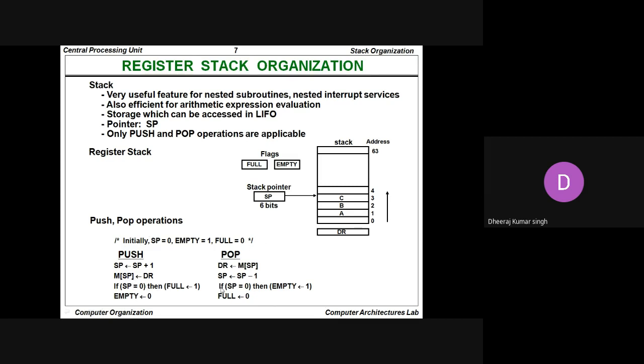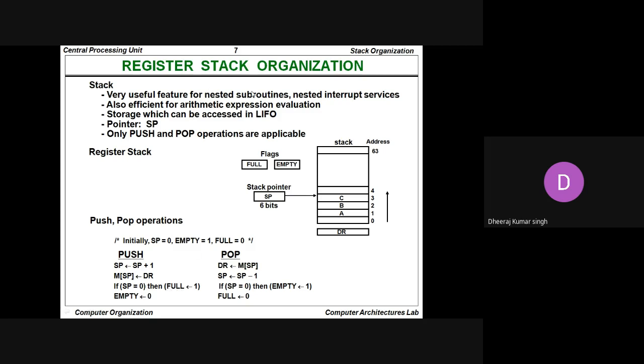Whenever we talk about the pop operation, first of all we transfer the content from the stack pointer memory to the data register and decrease the stack pointer by 1. And if stack pointer is 0, or we can say empty equals 1, then fill the stack again. So the pop operation is checked for underflow, and the push operation is checked for overflow.